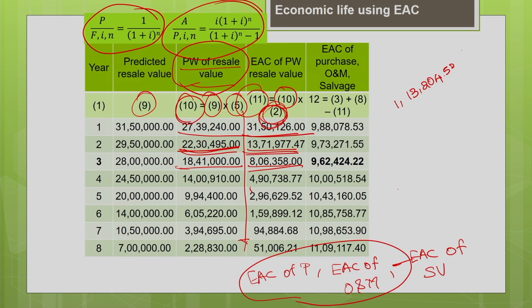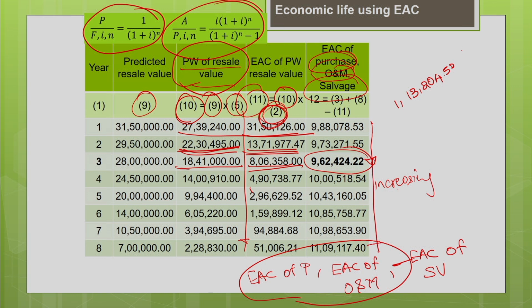Now, for the total equivalent annual cost, you add the purchase price, your cash outflow, operating and maintenance is a cash outflow, add it and subtract the cash inflow, that is your salvage value. That gives your total equivalent annual cost. So, now you can see that your cost is high in the initial stage, then it reduces, reaches a minimum value, then again starts increasing. You can see that it is reaching the minimum at year 3, and after that it is increasing.